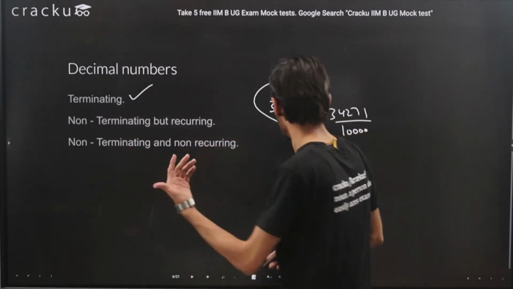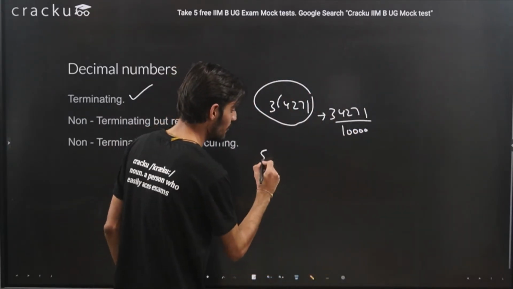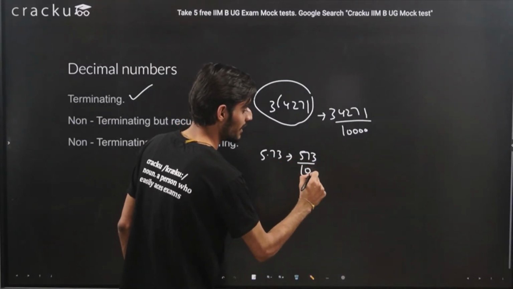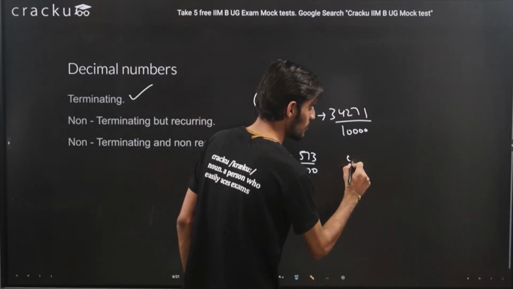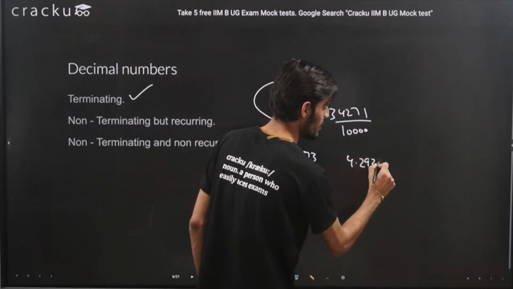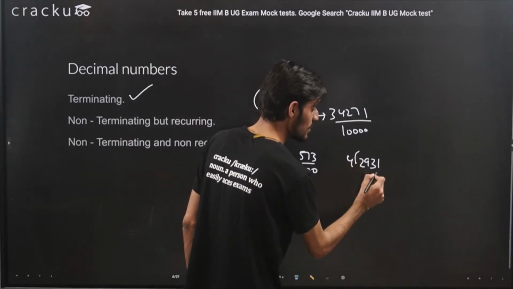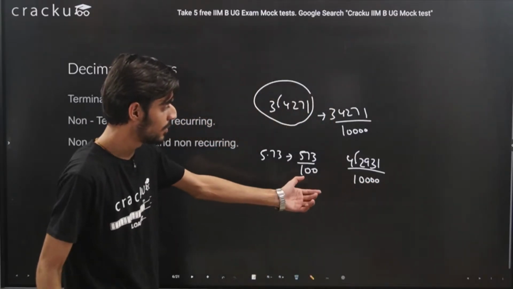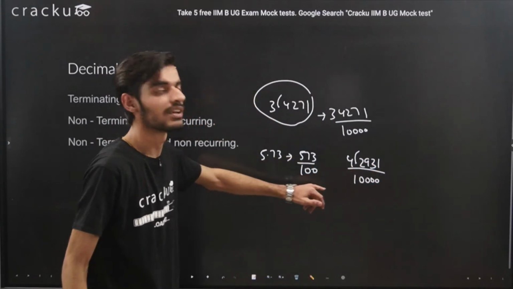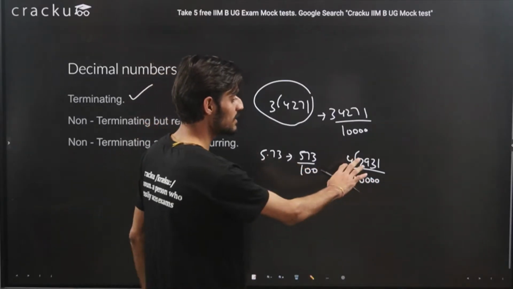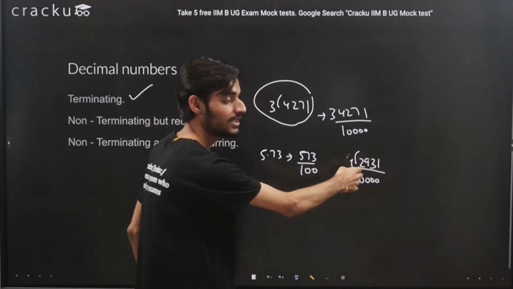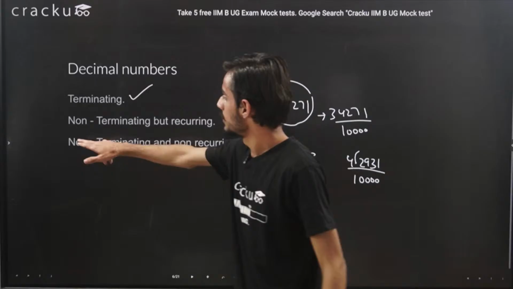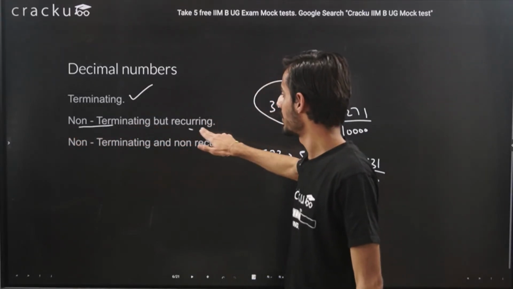You can take any number. For example, let's say you took 5.73. You can just write this number as 573 divided by 100, or maybe let's say 4.2931, any number you can take. You can just remove the decimal and represent it in the form of p by q. If there is some common multiple in the numerator and denominator, we can definitely cancel it. But the point is that these numbers are terminating, so we can represent them in the form of p by q.